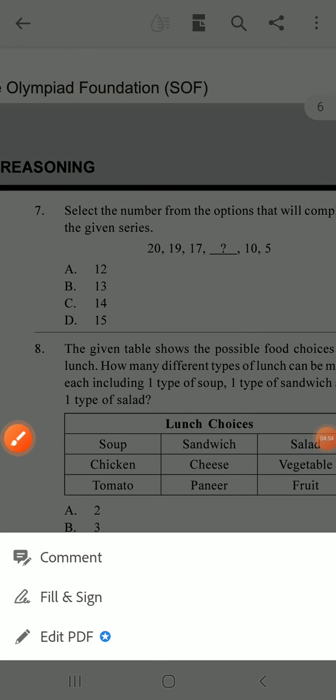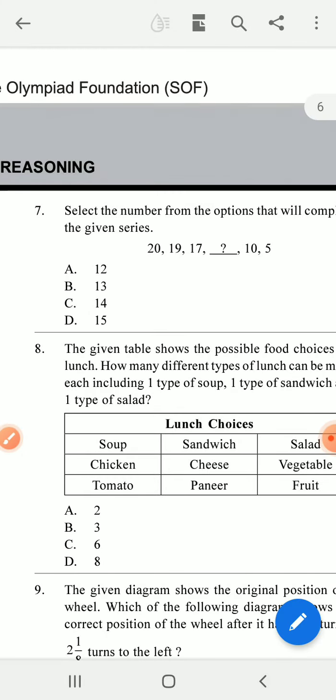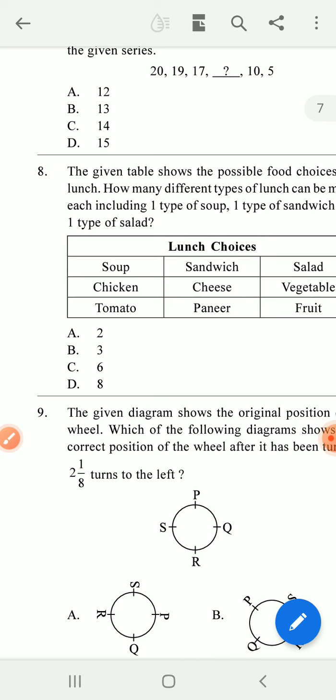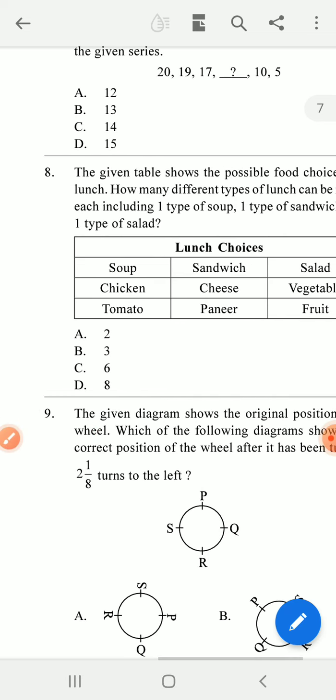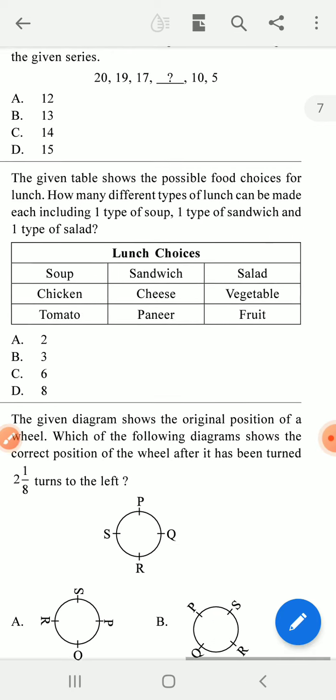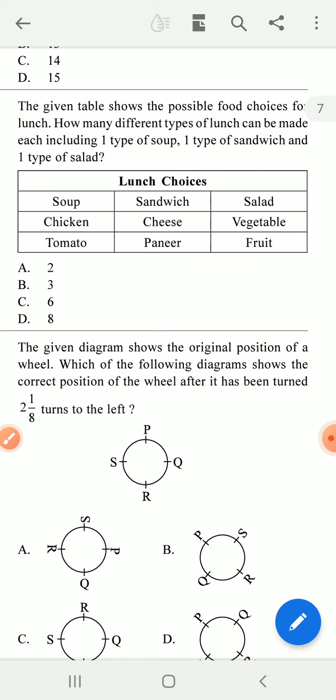Next one. The given diagram shows the original position of the wheel. Which of the following diagrams shows the correct position of the wheel after it has been turned 2 and 1/8 turns to the left? Look at the first figure, here is the position of PQRS.